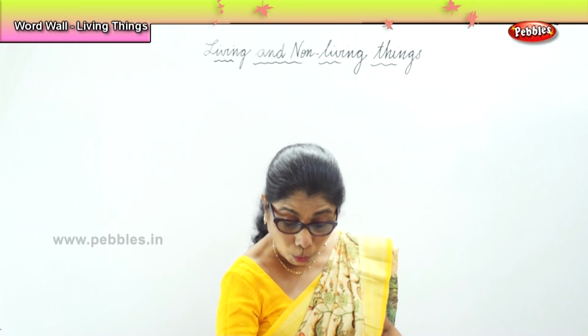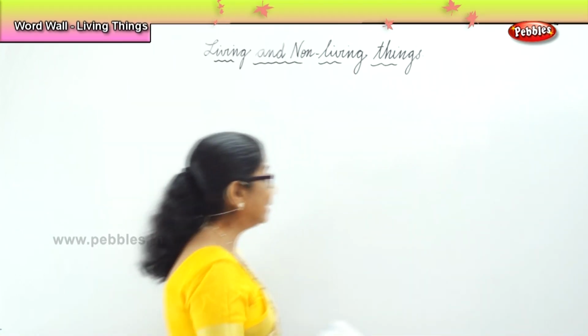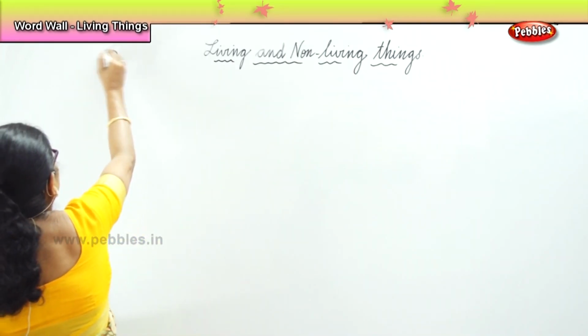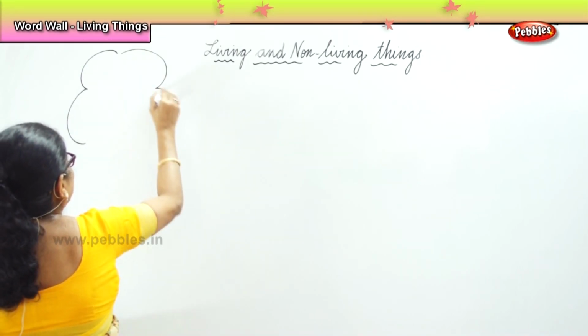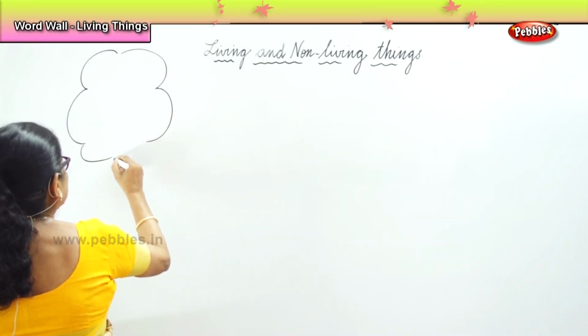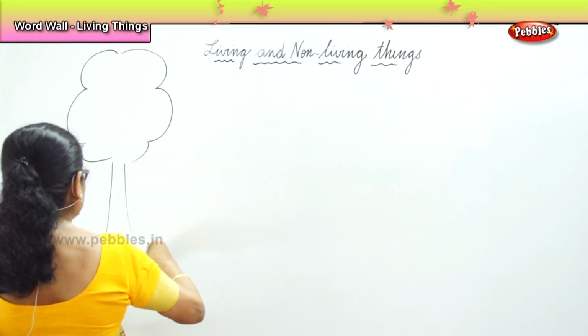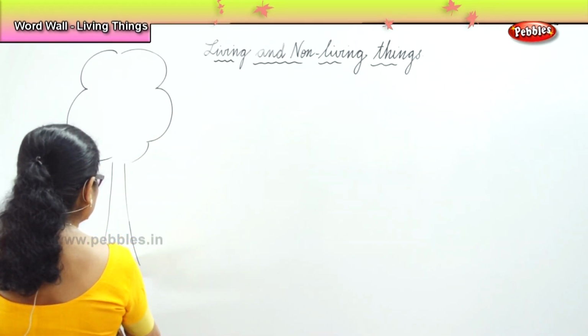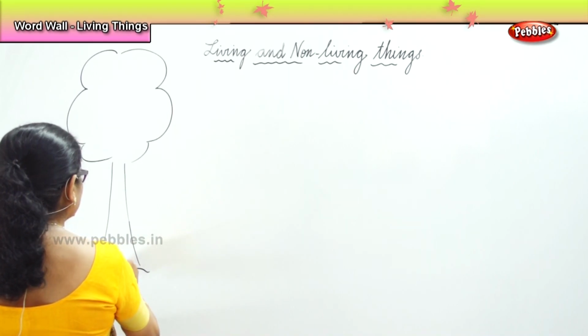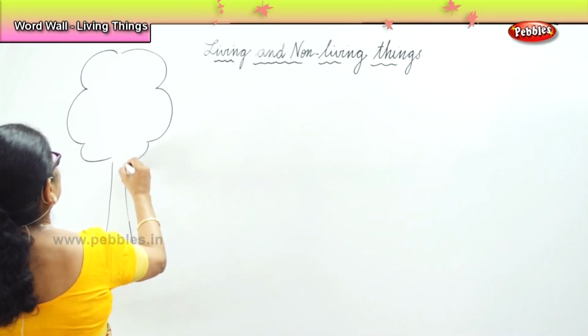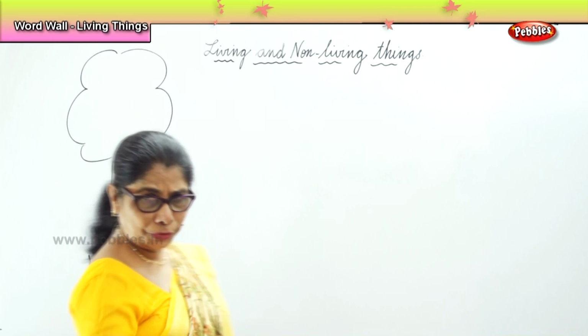So, word wall. Yes? So, now, here is a huge tree. Here's the tree, a big tree for you.